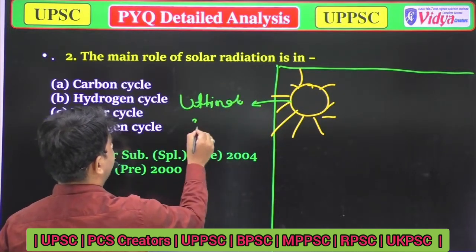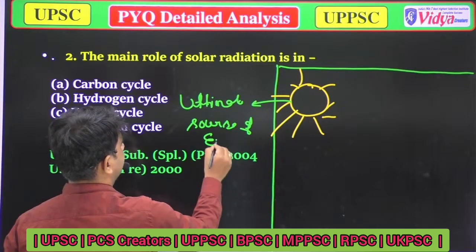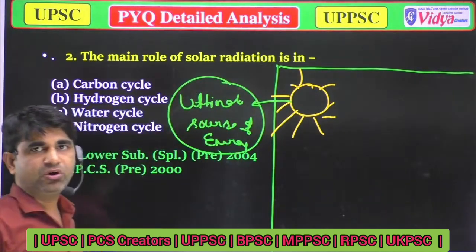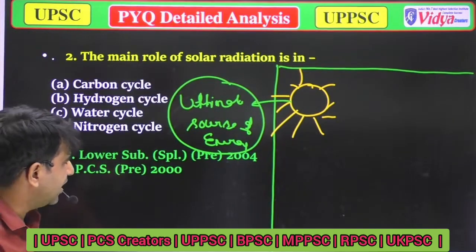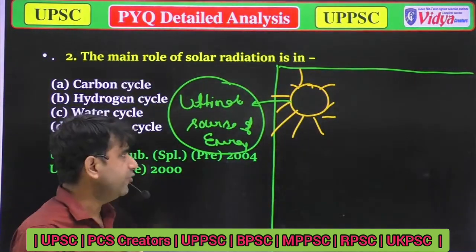All the energies which are found on the earth are mainly governed by solar radiation. How can we say that?